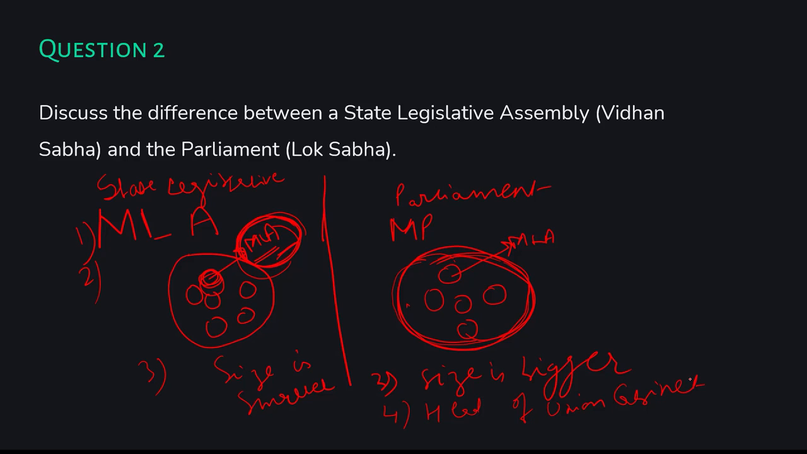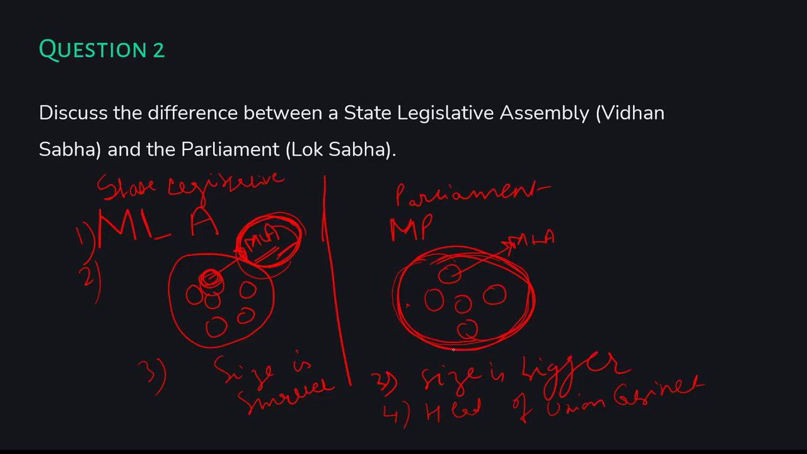So the very first point was that the members of the state legislative are known as MLAs, the member of the legislative assembly, and the members of the parliament are called MP, the member of parliament. The second one says that the elected representative of each constituency is called MLA, and MPs comprise all the MLAs. So it is quite evident that the size of one constituency is quite small, because the parliament comprises all the MLAs.